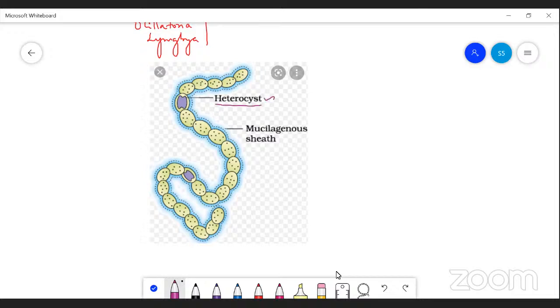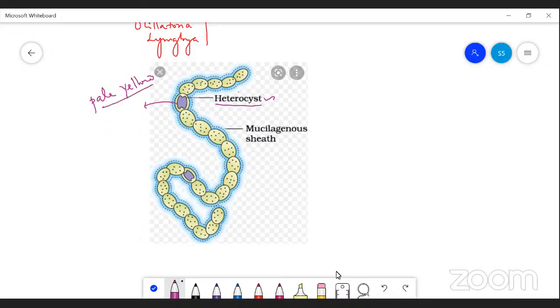See how they fix atmospheric nitrogen under anaerobic conditions. In the absence of oxygen, they can fix atmospheric nitrogen. For this purpose, some of the cells become pale yellow, and thick-walled cells are formed.